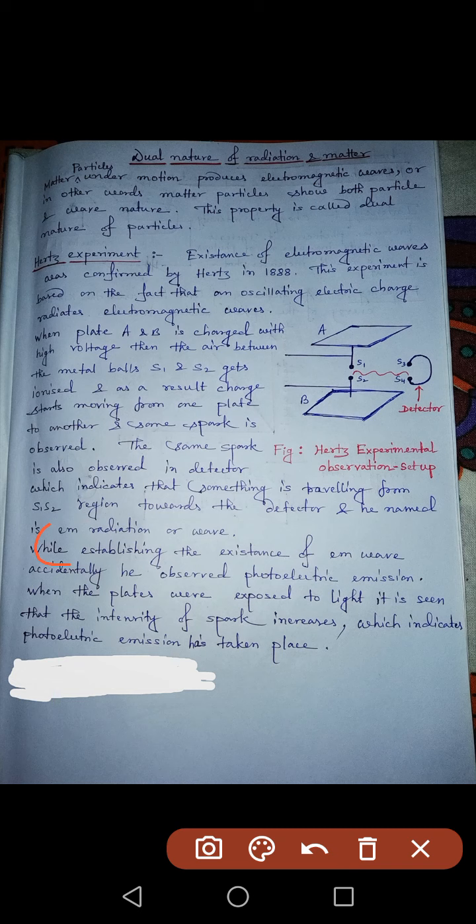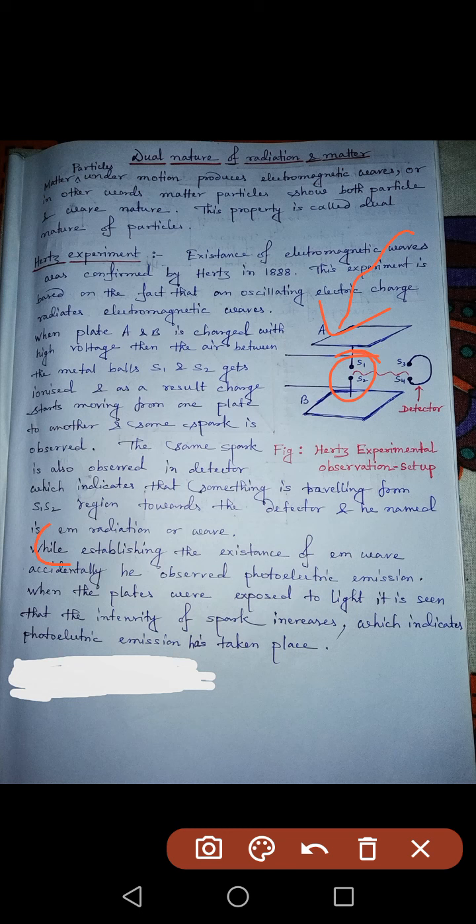And who accidentally observed this process? Hertz observed it in this experiment. How? Suppose this whole setup, both the plates, is placed in such a position where light rays can fall on it. He saw that the intensity of the spark produced becomes more.